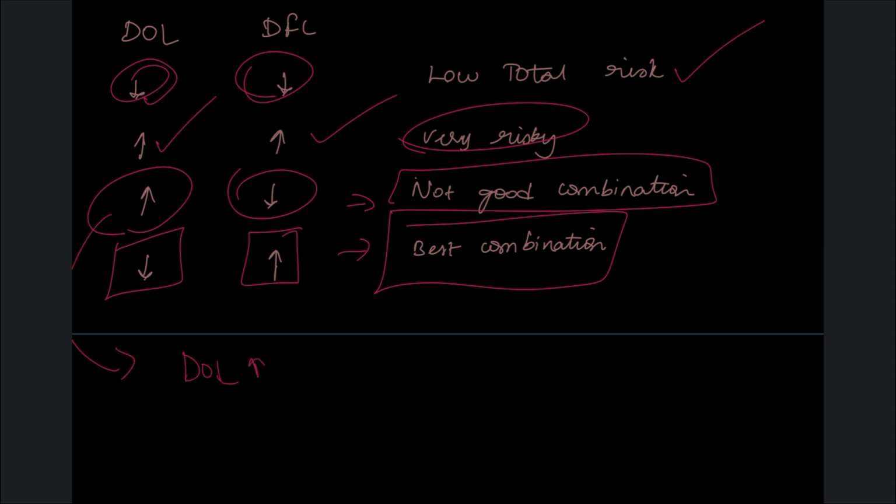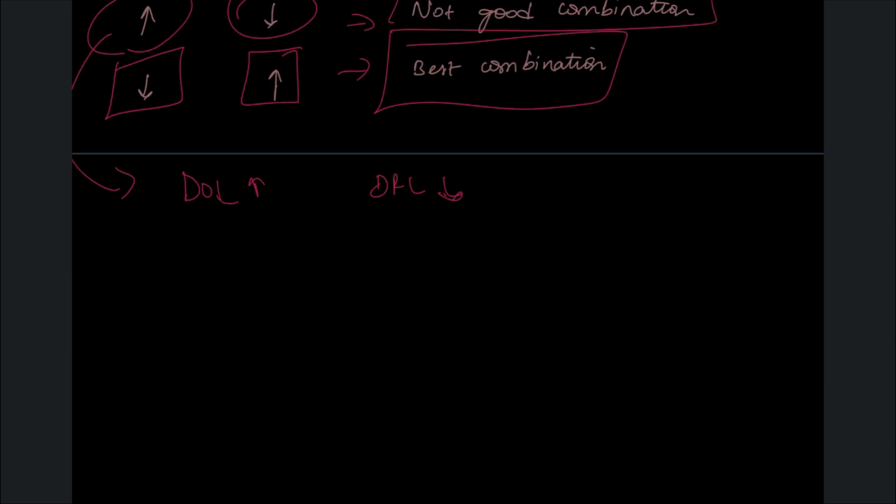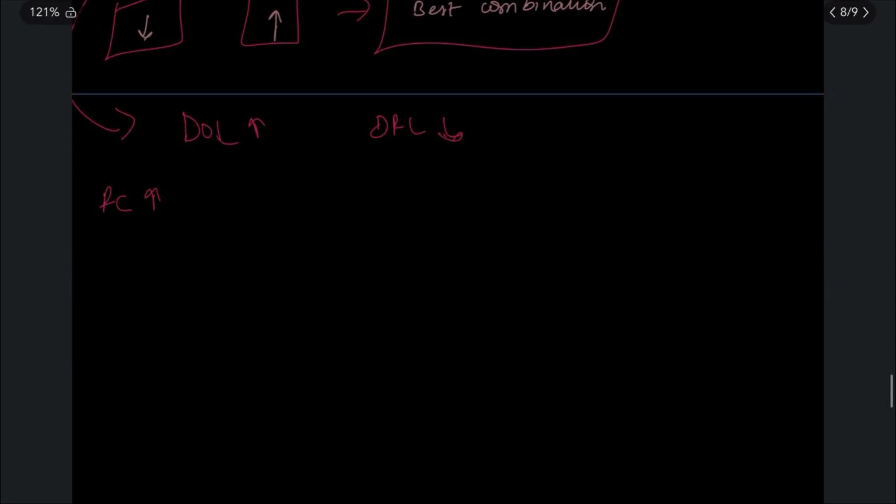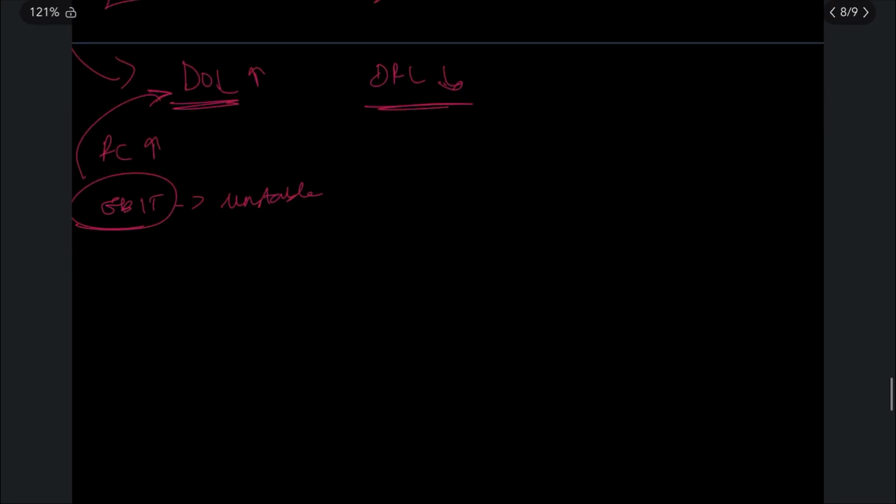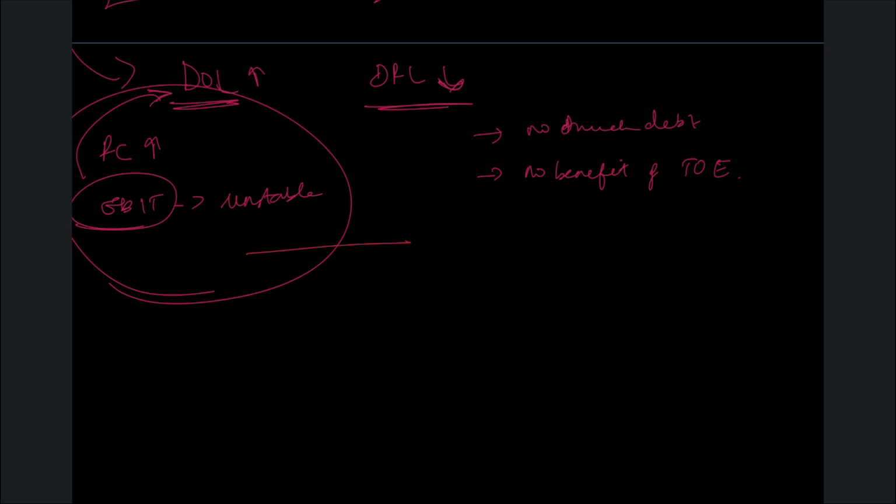DOL is high and DFL is low. High DOL means your fixed cost is already high and your EBIT is very unstable. Little changes in sales quantity will impact your EBIT a lot. That is what is meant by DOL, degree of operating leverage. DFL is nothing but the financial leverage. When your DFL is low, it means we don't have much debt, so there is no benefit of trading on equity either. Already our business is risky. On top of it, can we again go for financial risk? No, that is why it is a bad combination.